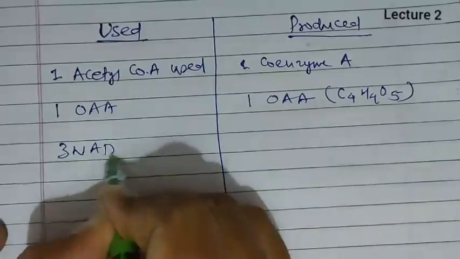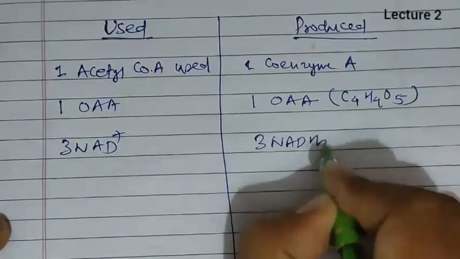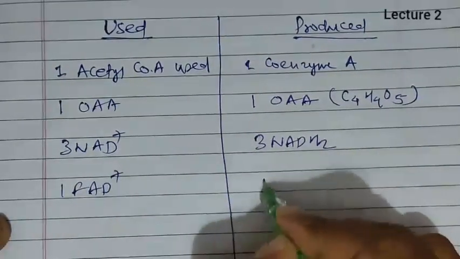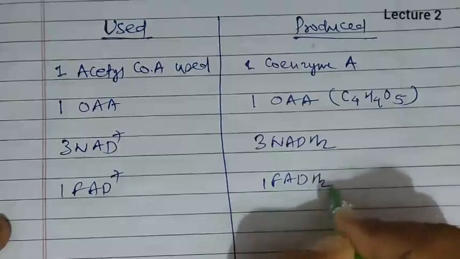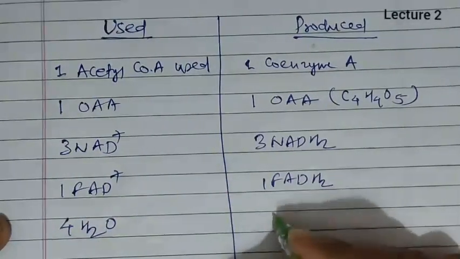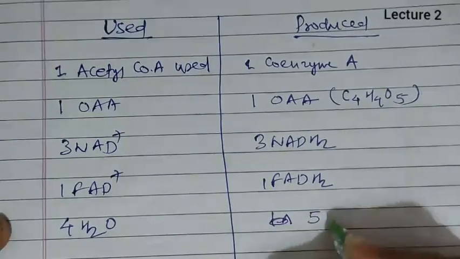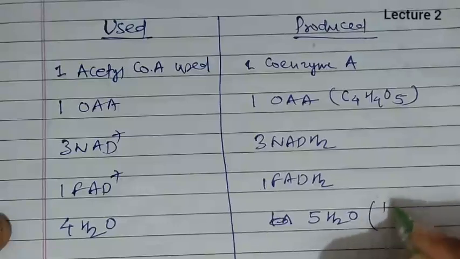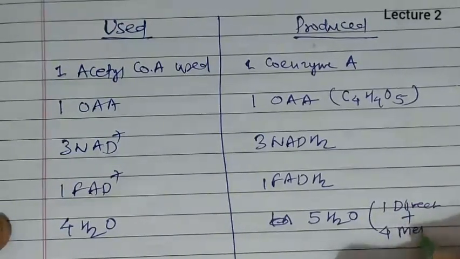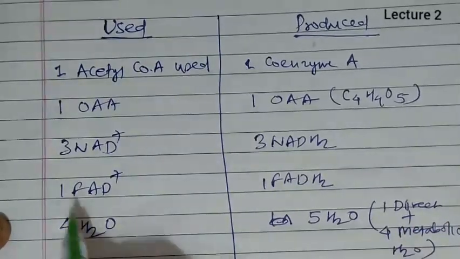Then 3 NAD will receive the H+, so 3 NADH2 are formed. 1 FAD plus receives the H+, so 1 FADH2 is formed. 4 water molecules are used and 5 water molecules are produced: 1 direct plus 4 metabolic water, we will calculate that also.